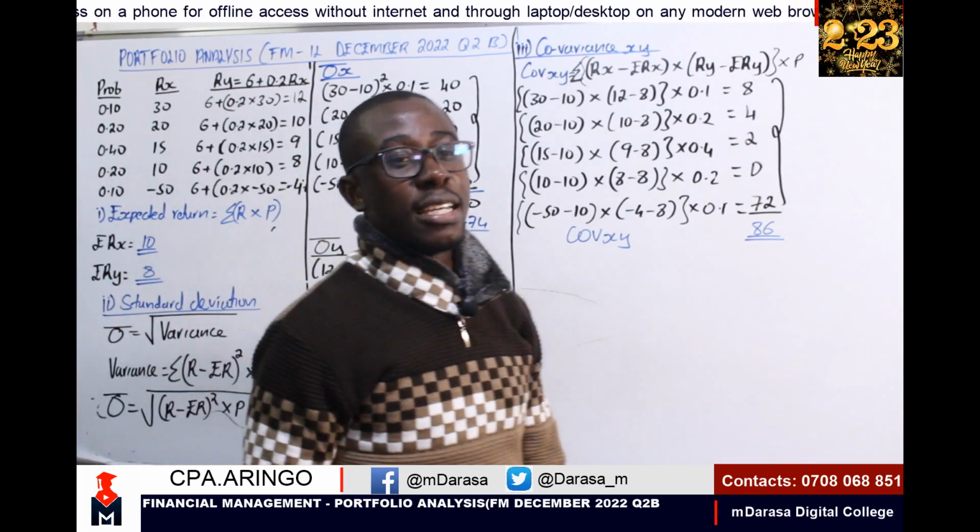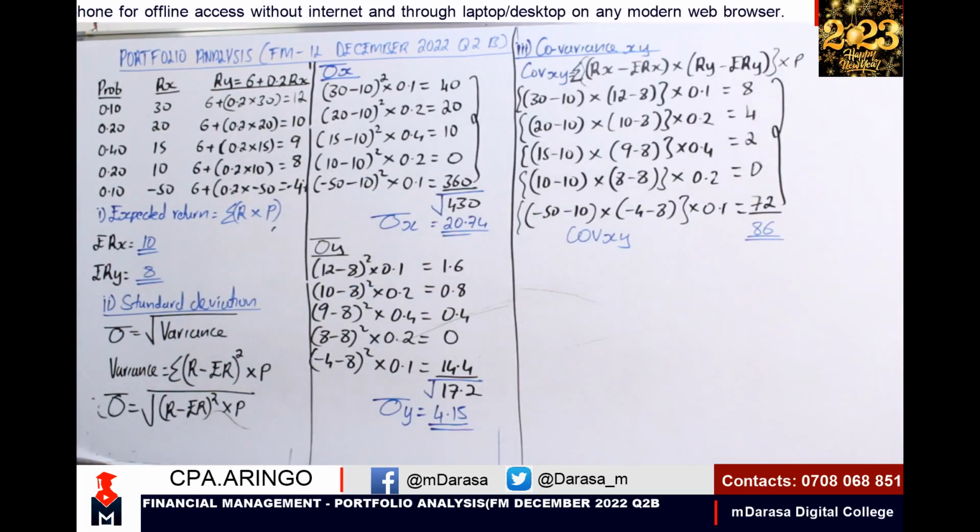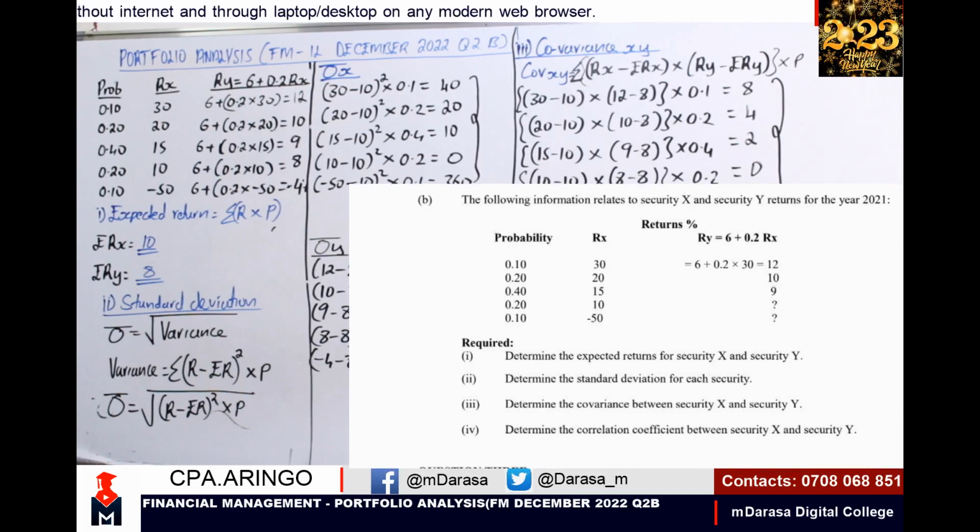The next item, what are we required to do here? The last item is to determine the correlation coefficient between security X and security Y. How do these items relate? Do we have a positive relationship, negative relationship, or no relationship at all?